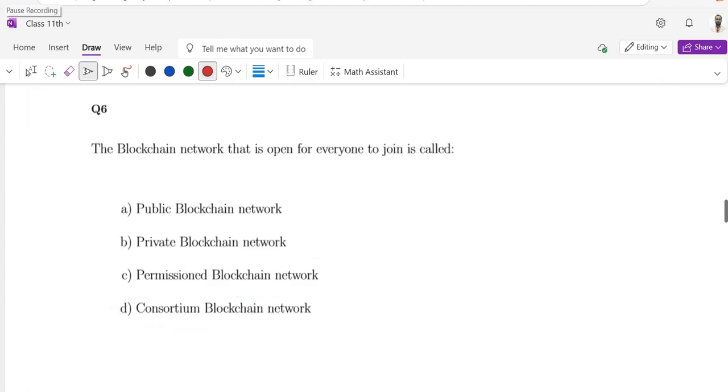Question number 6. The blockchain network that is open for everyone to join is called public blockchain network, private blockchain network, permissioned blockchain network, or consortium blockchain network. The correct option is public blockchain network, because it's open for everyone.